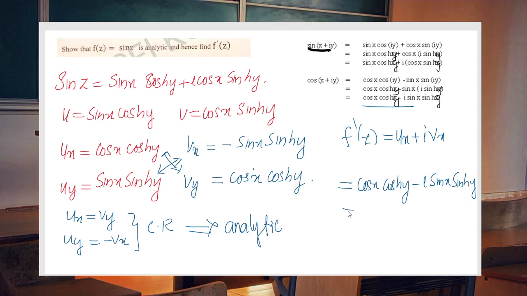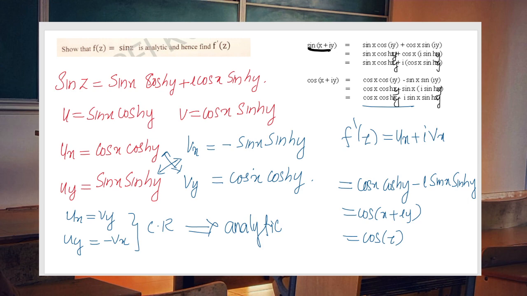This is nothing but cos of x plus iy, which is cos z. So the derivative of sin z is cos z. Similarly, you can show that the function cos z is analytic, and its derivative is nothing but minus sin z.